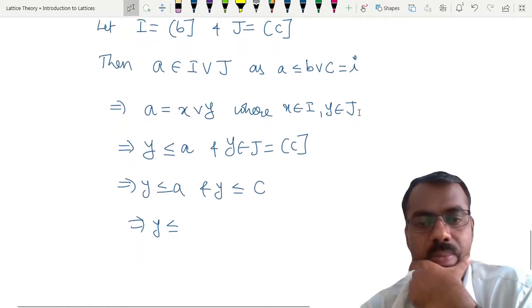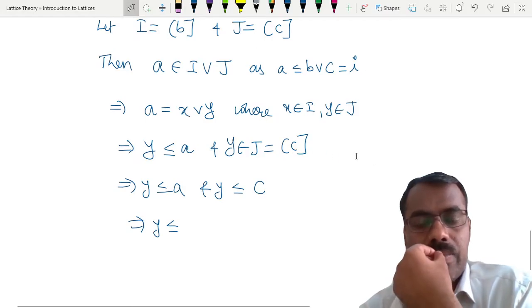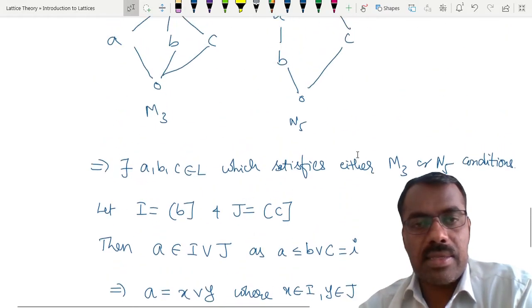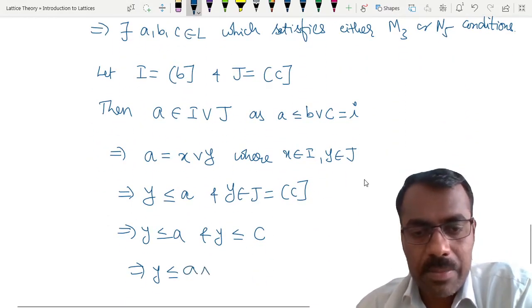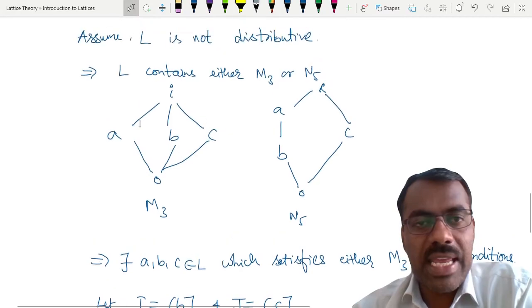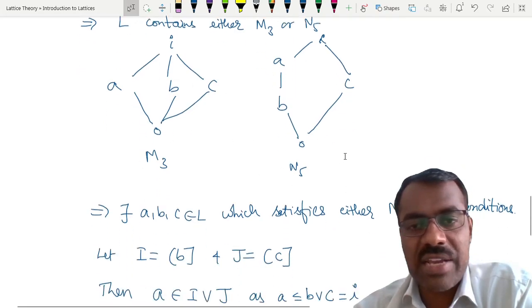How should we get B here is the question. So therefore Y is less than or equal to A meet C, but in any case, what is the meet of these values? Either here or here, the meet of this thing is O, and we know that O is strictly less than each and every element.